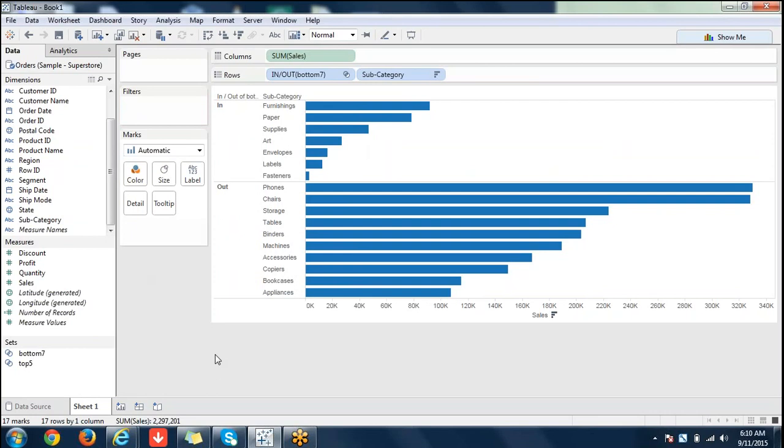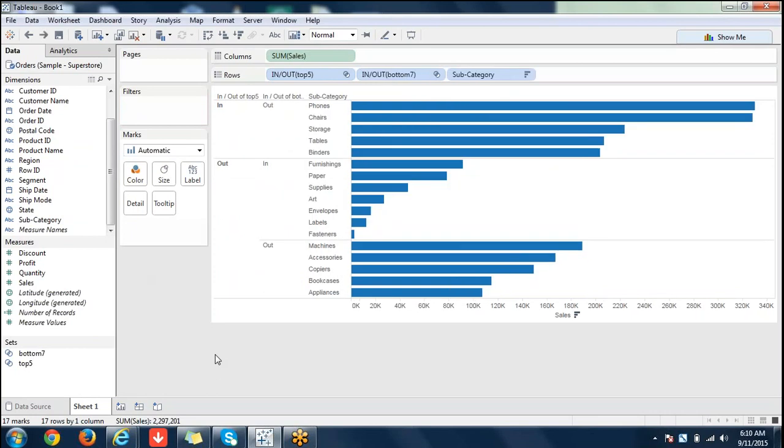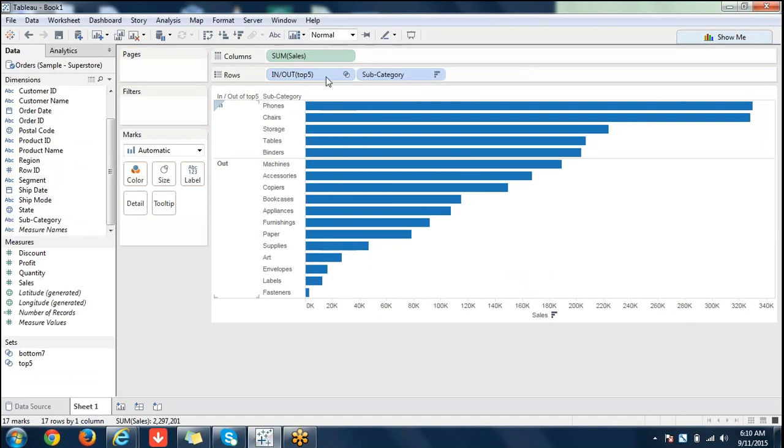If you don't remove it, you can observe both at a time. In the first one, top 5 are in and the rest are out, and in the second one, the bottom 7 are in and the rest are out.